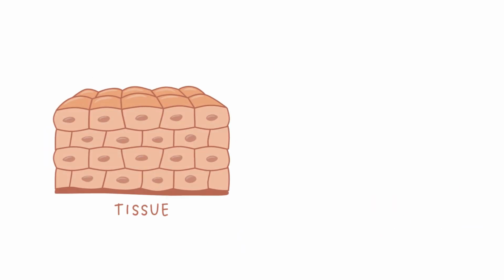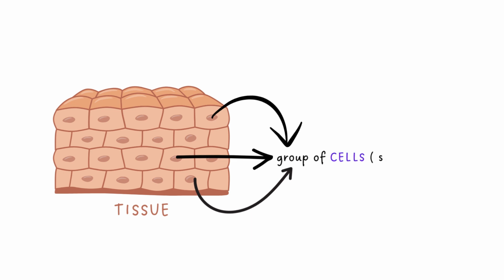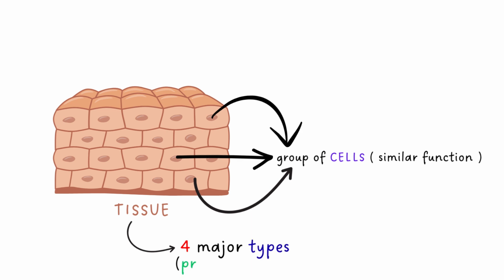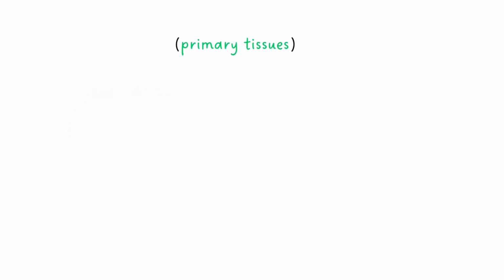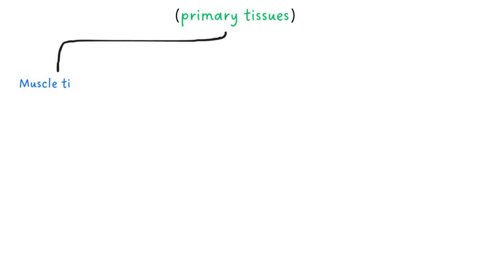Tissue is defined as the group of cells having a similar function. All the tissues are classified into 4 major types, which are called the primary tissues. The primary tissues include muscle tissue, such as skeletal muscle, smooth muscle, and cardiac muscle.